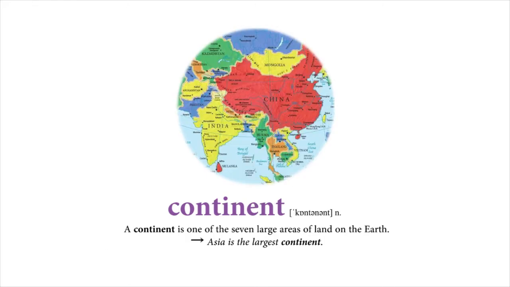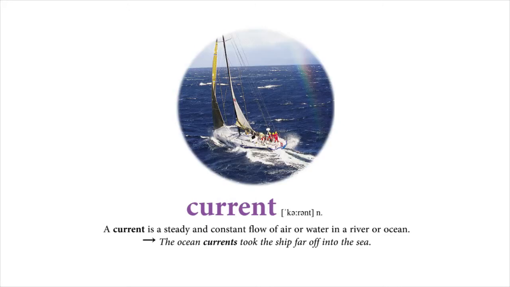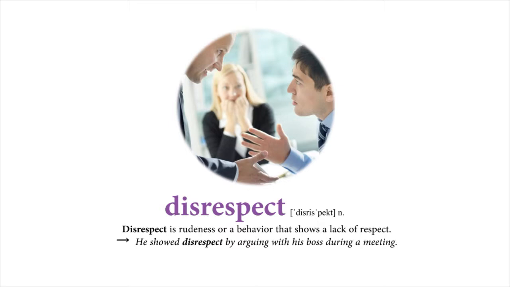Continent. A continent is one of the 7 large areas of land on the earth. Asia is the largest continent. Current. A current is a steady and constant flow of air or water in a river or ocean. The ocean currents took the ship far off into the sea. Disrespect. Disrespect is rudeness or a behavior that shows a lack of respect. He showed disrespect by arguing with his boss during a meeting.